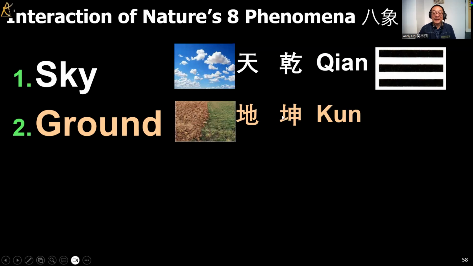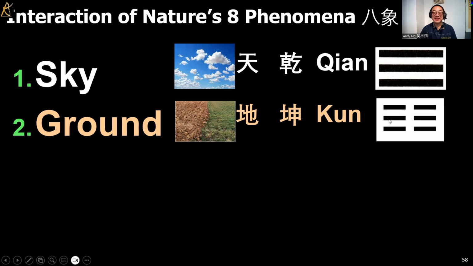So for the ground, as usual, Fu Xi needed to create another name, and he called it Kun, because Kun simply means the ground. If you look at the word Kun, it has the Tu, which simply means the ground, right? And it has the Shen, which means it is extending. So the ground is Kun, and this is the second trigram, made up of three broken lines.